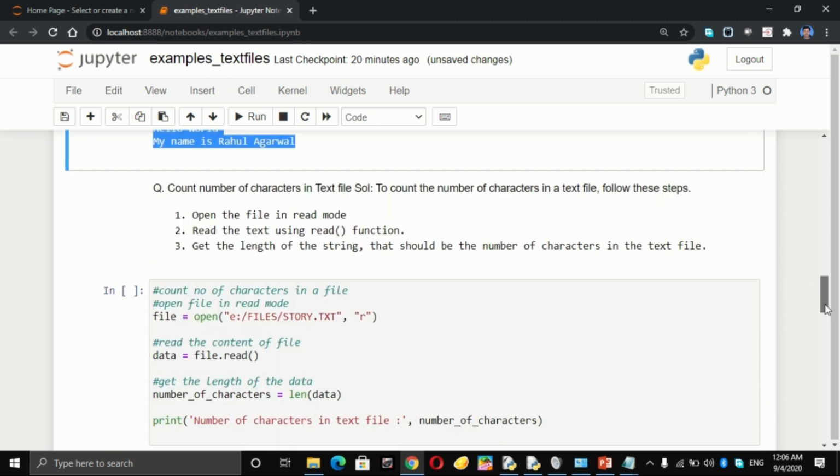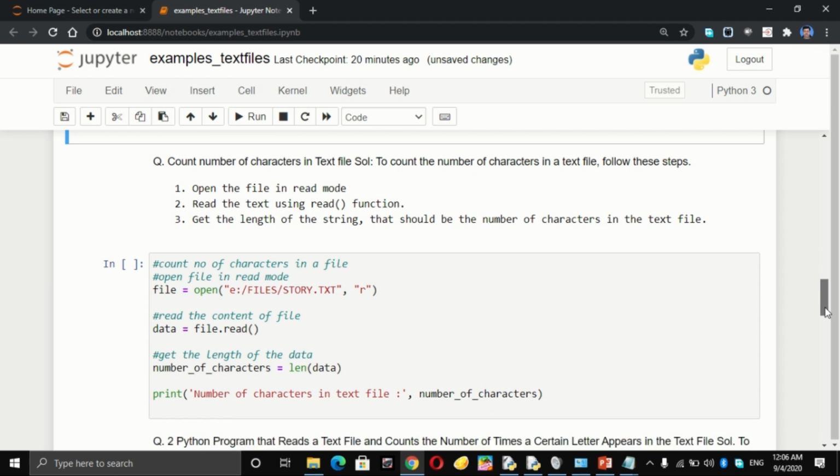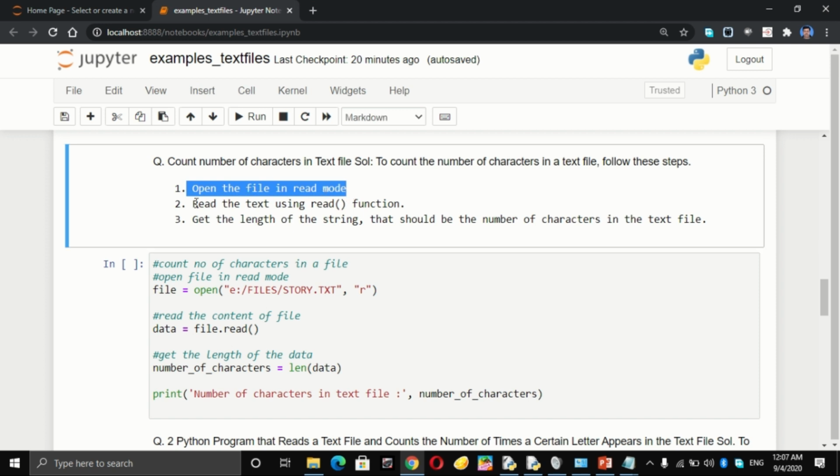The first program is to count the number of characters in the text file. As a solution, what are the steps? The first step is to open the file, obviously in reading mode. Then we read that file using the read function, and then we take the length of the string, and that is equal to the number of characters in the text file. Again I am opening a file story.txt. Let us see what happens.